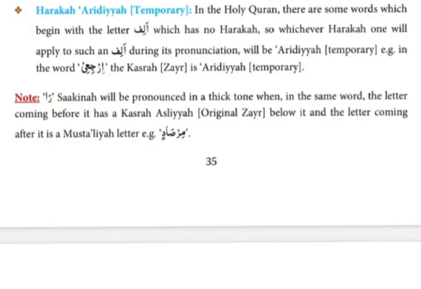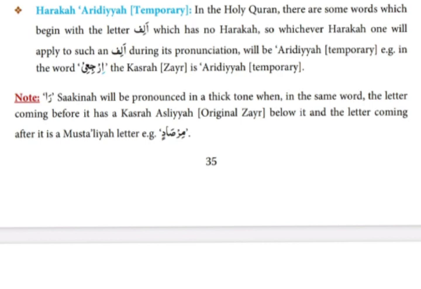tone. So that means when you see the Holy Quran, any word starts with alif, and after alif Ra sakin comes, and if you put zer below alif and you read, so that time you have to read Ra sakin with thick tone. Note, Ra sakin will be pronounced in a thick tone when in the same word the letter